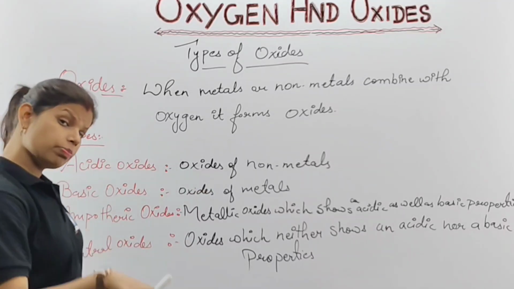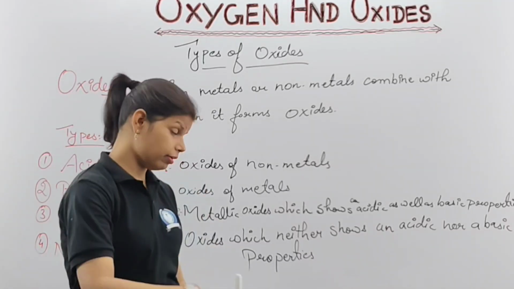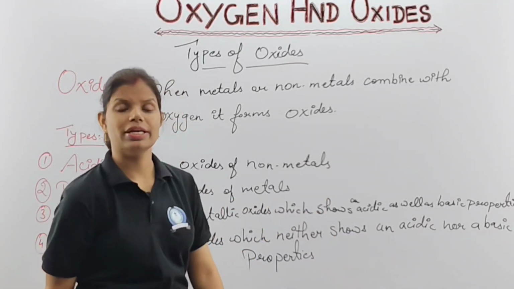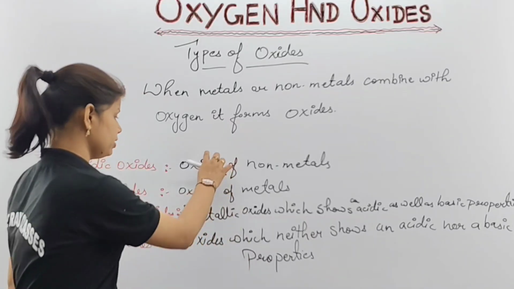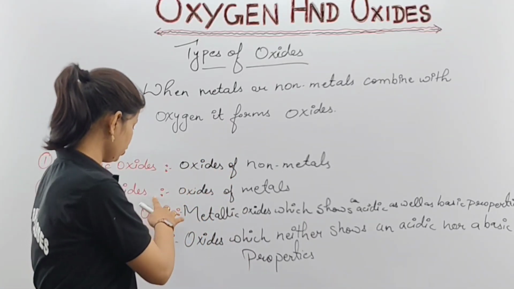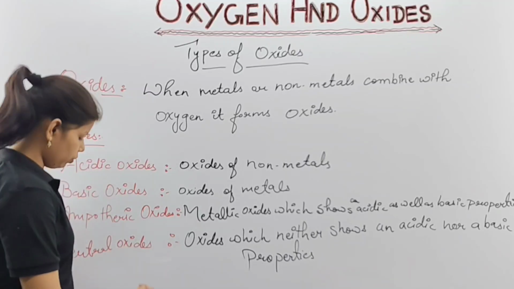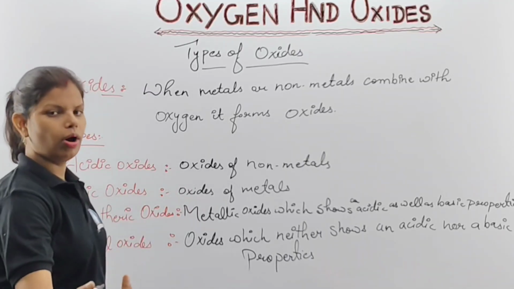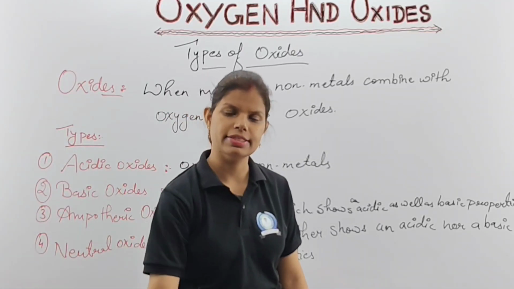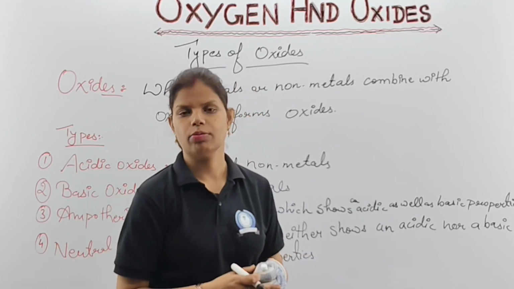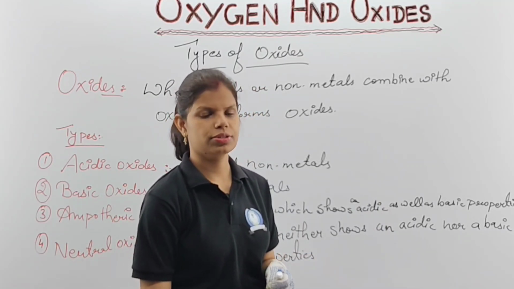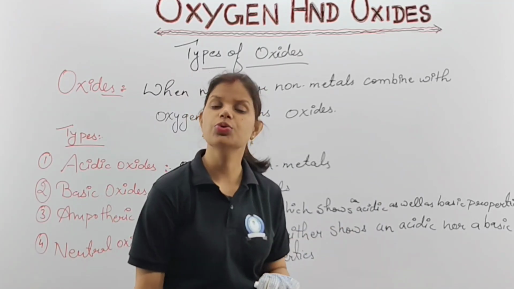When it is only a metallic oxide, there is no non-metallic, which shows acidic as well as basic, both properties, such oxides are called amphoteric. And what about neutral? Neutral means neither it will be acidic nor basic. Then what does it show? It shows for your neutral oxides.